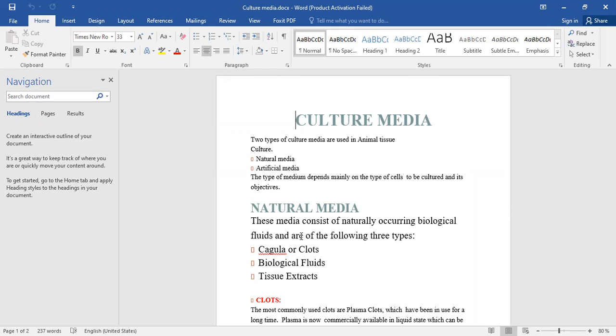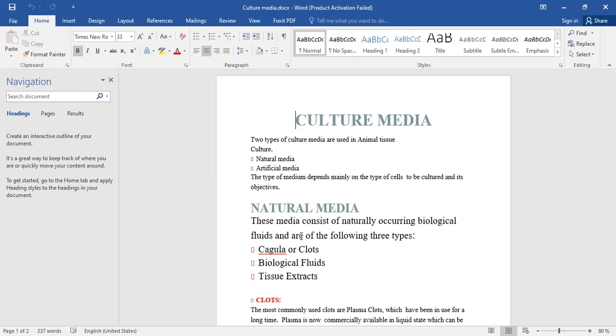So these culture media contain some vitamins, nutrients, carbon sources, energy sources, which are necessary for the growth of any cell. As we know, we are growing the cells in in vitro conditions. In in vitro conditions, the cell needs more complex media.